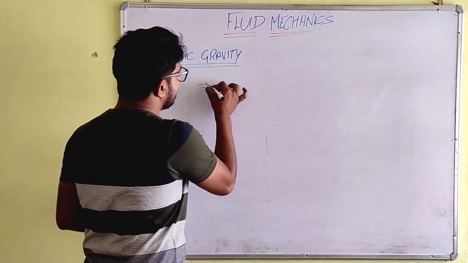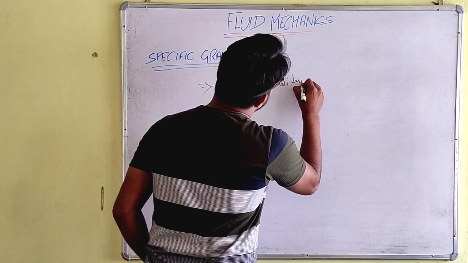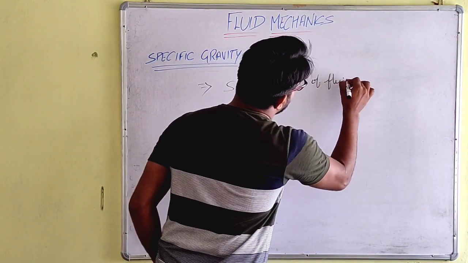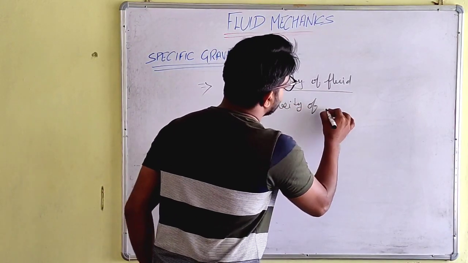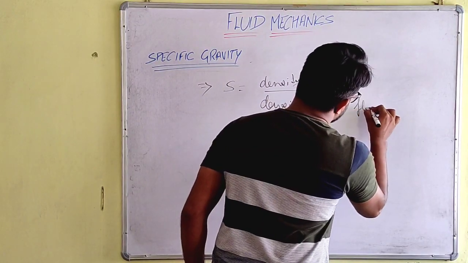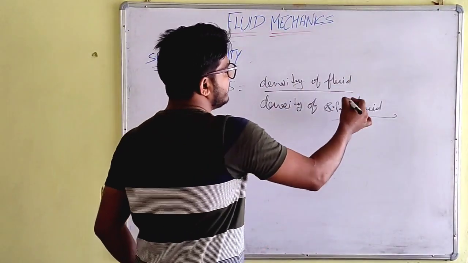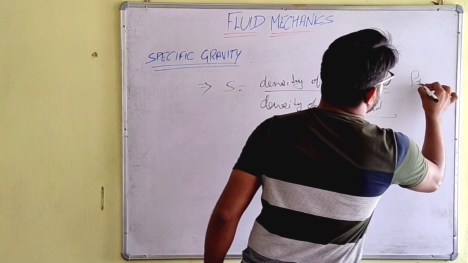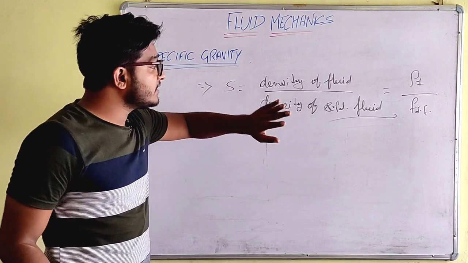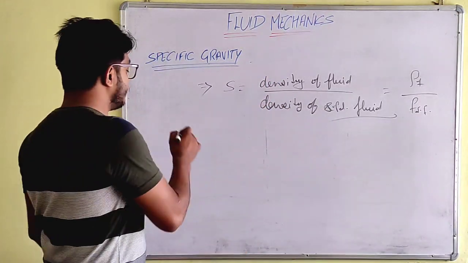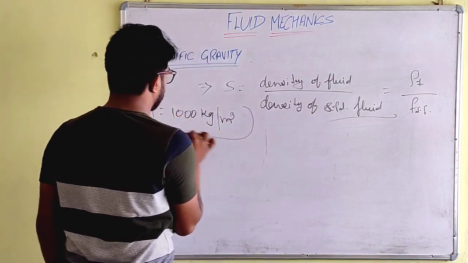So let's write it like this: specific gravity is equal to density of fluid upon density of standard fluid. We can also write this as rho of fluid upon rho of standard fluid. As the standard fluid, we take water, whose density is 1000 kg per meter cube.